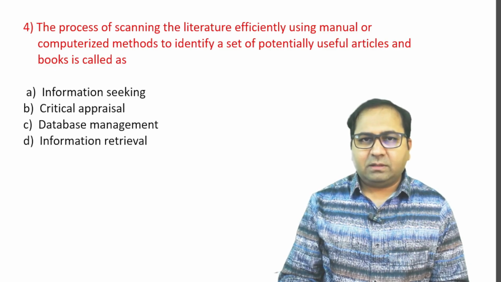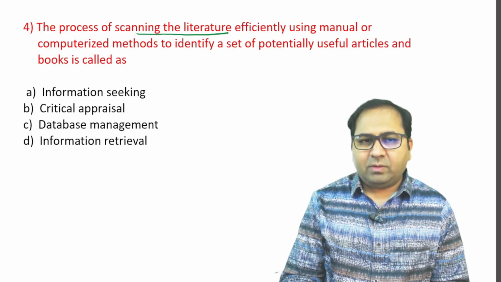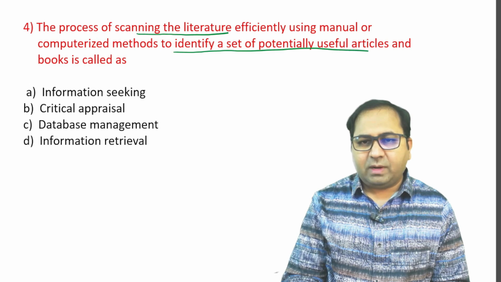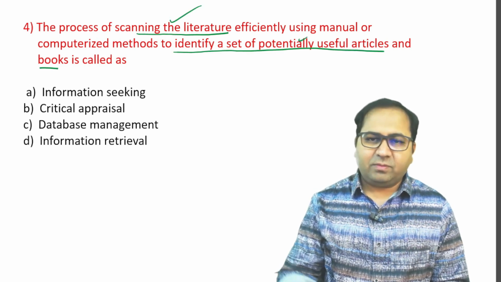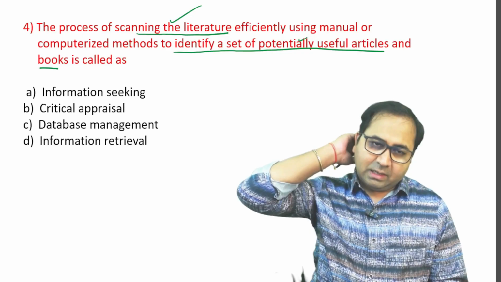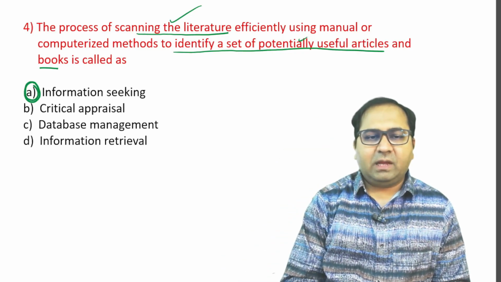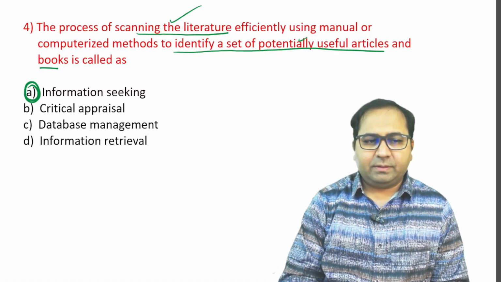Once again, whenever you come across scanning the literature, identify a set of potentially useful articles and books, it is called information seeking. Please remember this answer and also the question.